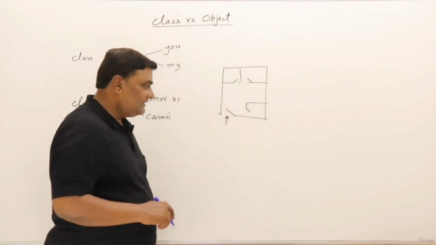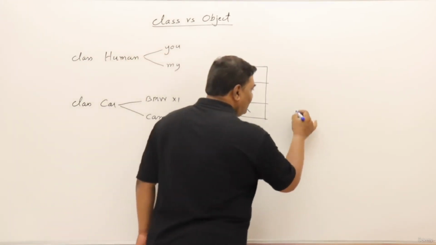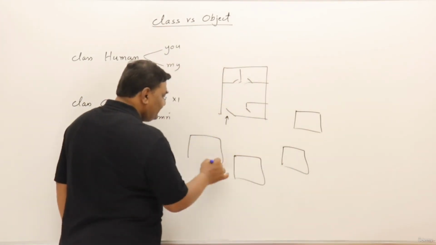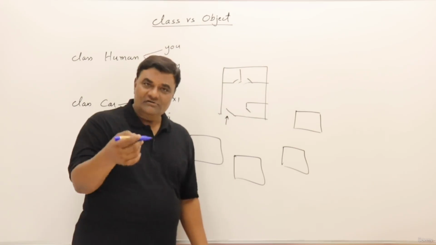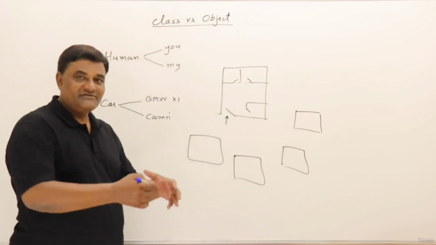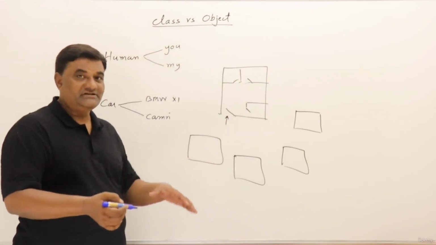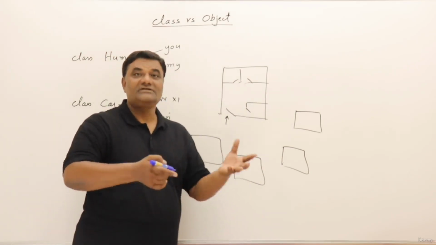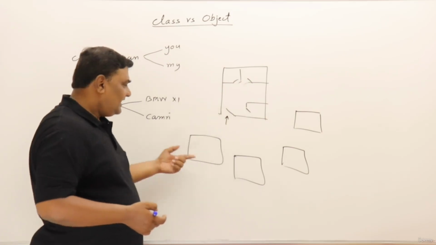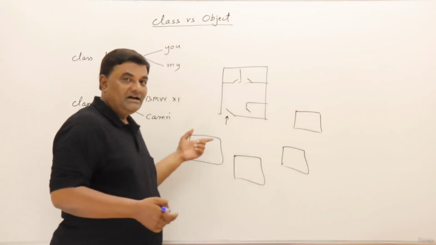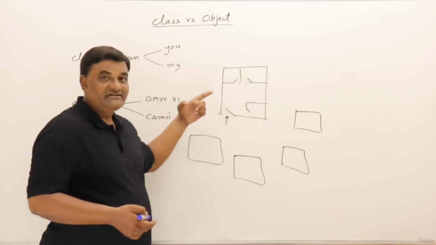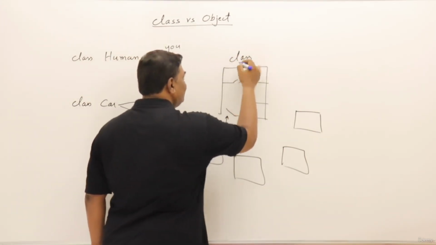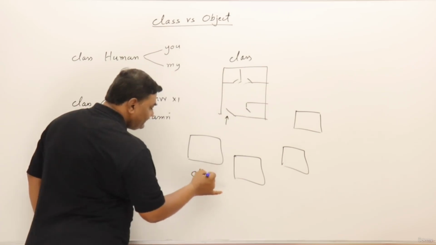Then they have approved this plan. Then based on this plan, all the houses are constructed. There are many houses constructed based on this plan. Some companies provide housing facilities for their employees, so they will have some quarters or apartments or independent houses, and all the apartments will be similar only. They follow the same design. So design is one, and these are the houses or the apartments or the flats that are based on this design. So this design or the definition is nothing but class, and these are objects.